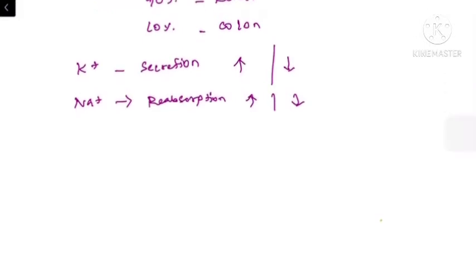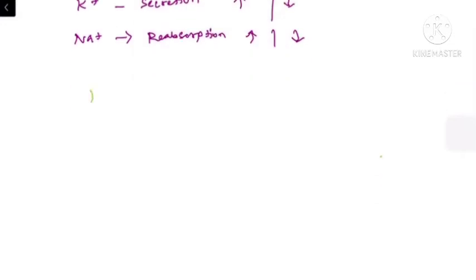So who is maintaining the potassium homeostasis? We have two vital organs, one is the kidney and another one is the colon, where the major potassium is being excreted. Out of that, 90% of the potassium is excreted at the kidney and 10% is excreted at the colon. So these are the vital organs mainly controlling potassium homeostasis in the human body.